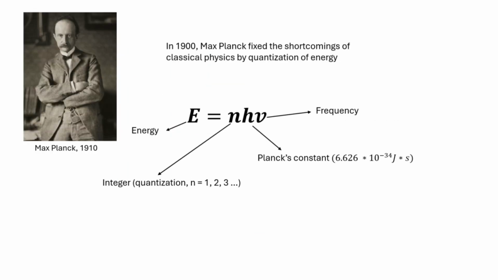In 1900, Max Planck theorized that energy isn't continuous. Instead, he quantized energy by saying it was a discrete amount of some minimum amount of energy. The way this equation worked was that the energy of a photon was equal to some integer n, multiplied by a constant and its frequency. Since n can only be an integer, when n is equal to 1, it represents the minimum amount of discrete energy a photon is carrying, as no fraction of the minimum energy can exist.